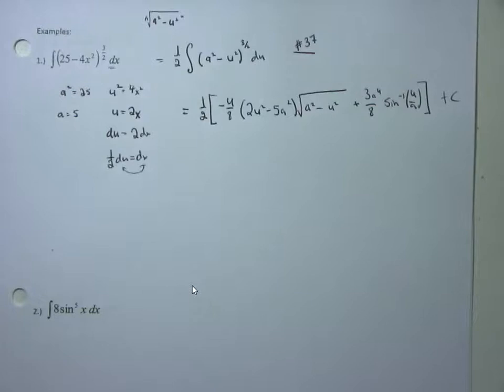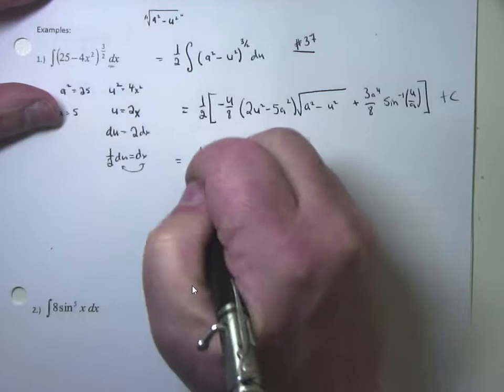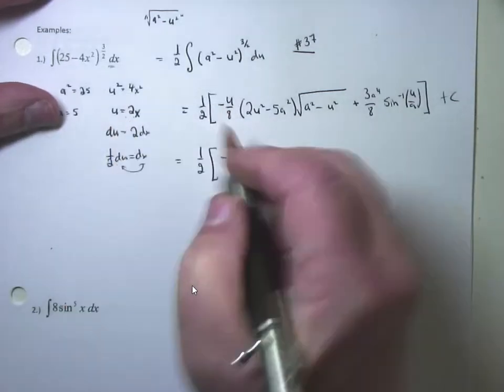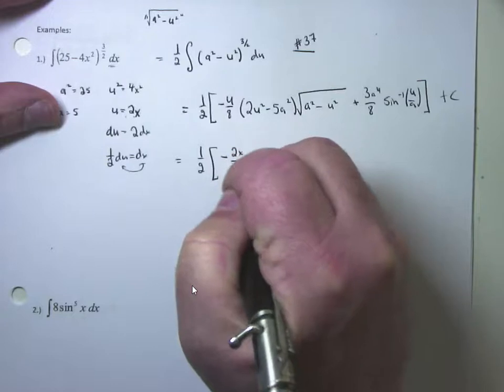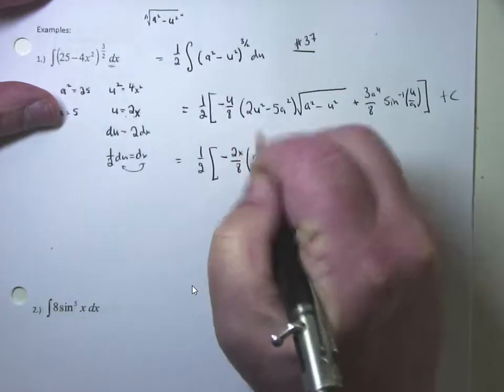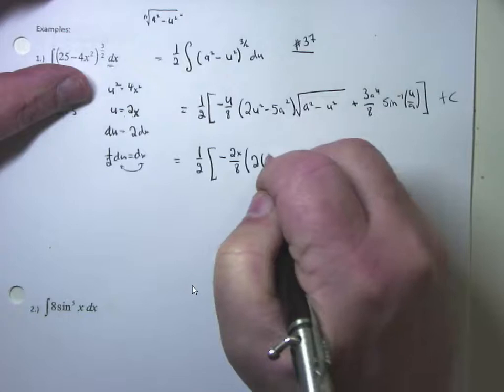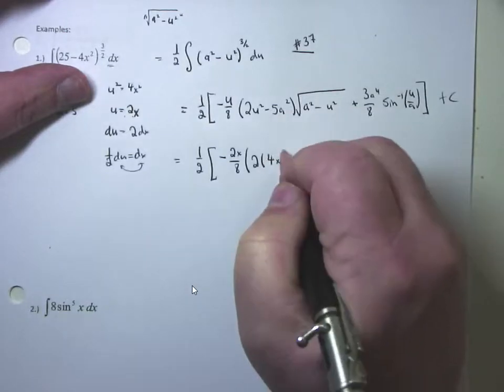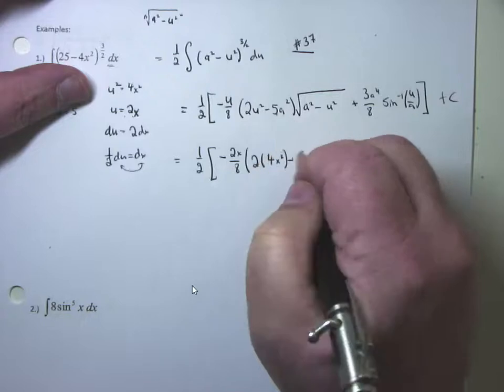But now, what do we have to do? Back substitute. This will be 1/2 times negative u. Well, u is equal to 2x, so I put a 2x over here over 8 times 2 times u squared. U squared was 4x squared, minus 5 a squared.